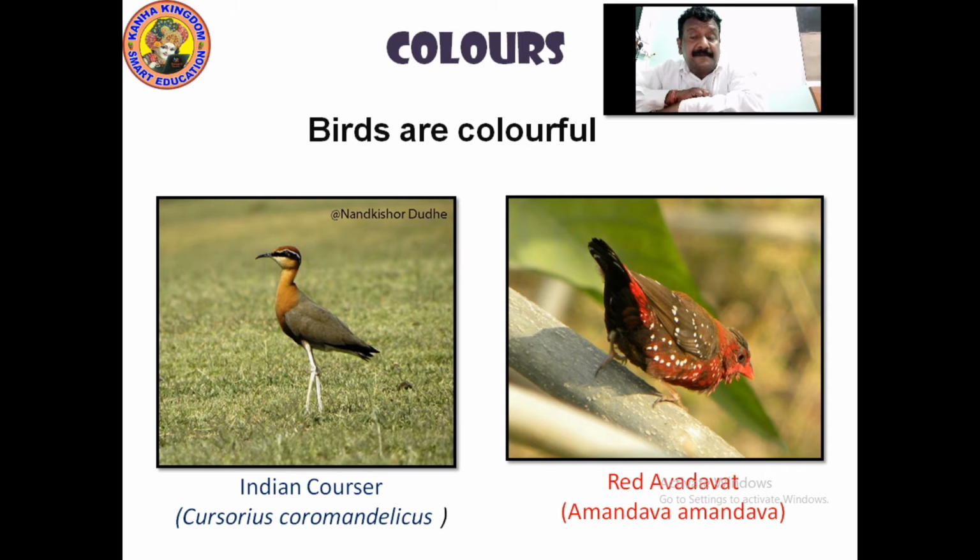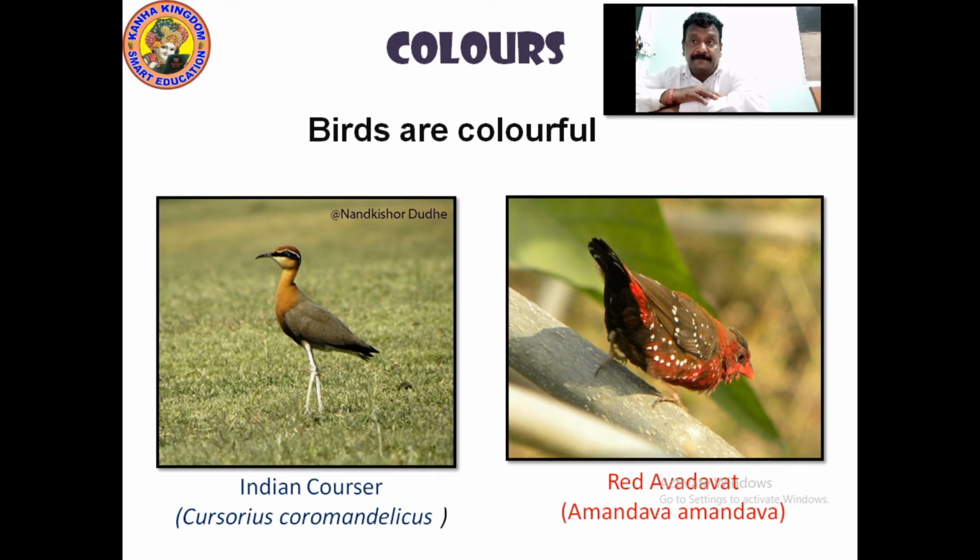So now we have seen about birds. They are warm-blooded vertebrates. Right? Now let's see, their limbs are converted into wings. They have a different capacity. Now let's know that birds have different colors. Birds are colorful. For example, you can see two of the birds here, the Indian courser and the red avadavat.